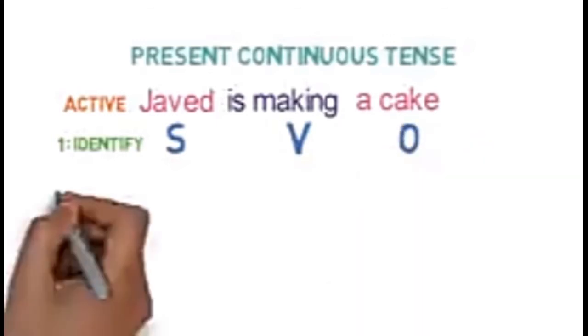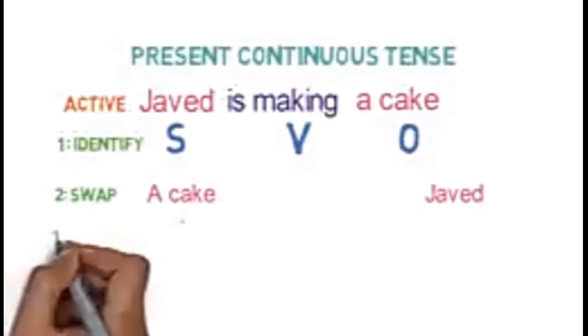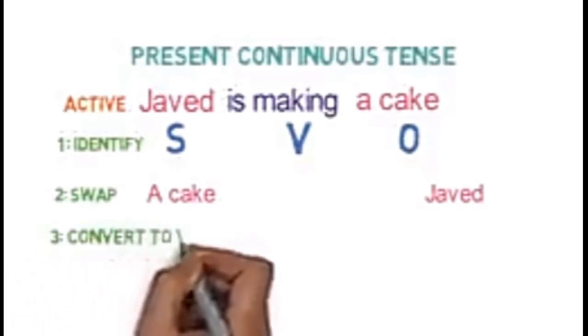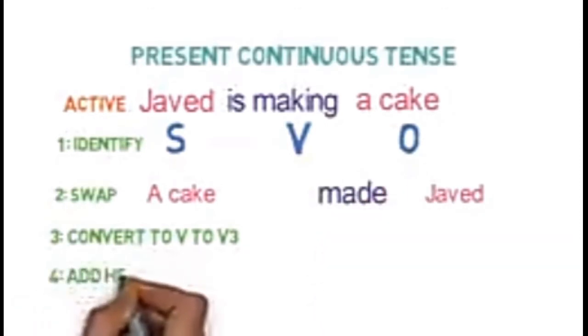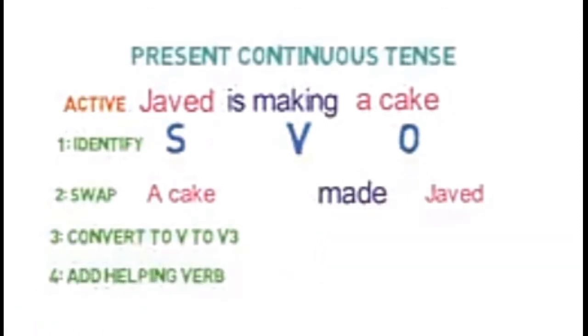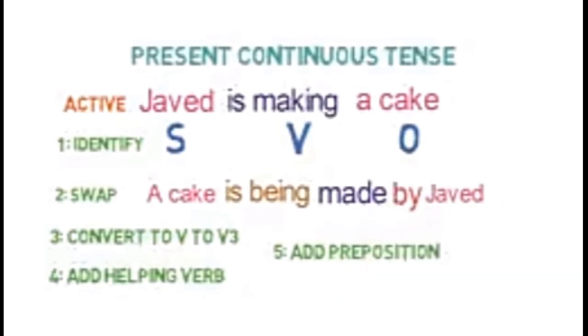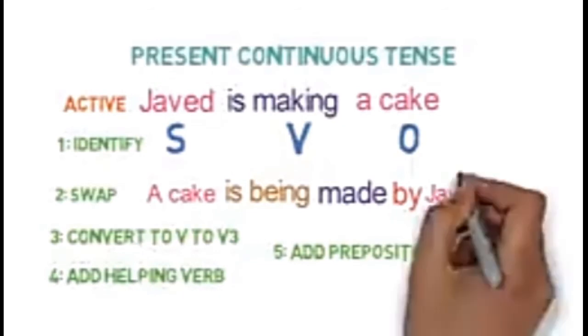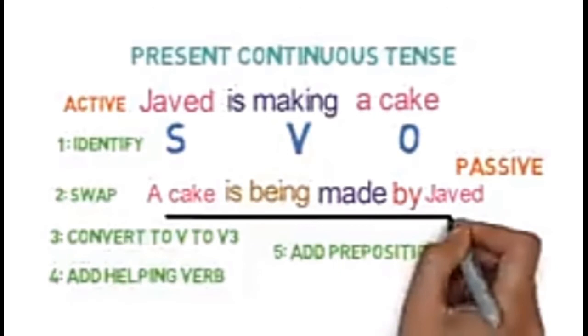Now, in step 2, we need to swap the position of subject Javed and the object a cake. After that, in step 3, we need to convert the verb to its third form. So it will be made. Now, moving to step 4, we need to add a helping verb of to be. In present continuous, we add here is being. Lastly, to make the sentence complete, we attach by before the subject. The final passive voice sentence is a cake is being made by Javed.